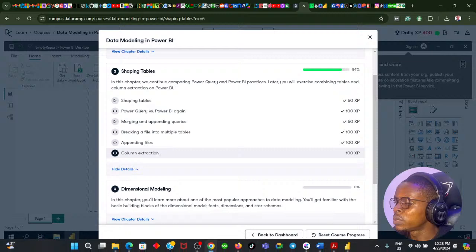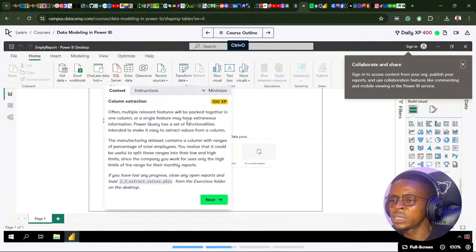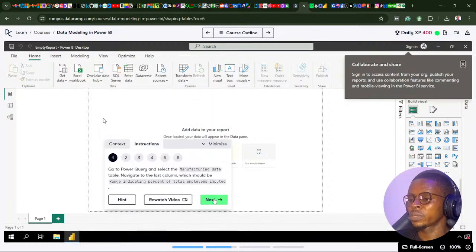So this is the final challenge on this section, the shaping data tools. Often multiple relevant features will be packed together in one column, or a single feature may have extraneous information. So Power Query has a set of functionalities intended to make it easy to extract values from a column. The manufacturing dataset contains a column which ranges of percentage of total employees. You realize that it could be useful to split these ranges into their low and high limits, since the company you work for uses only the high limits of the range for their monthly reports. So I think we are continuing with this.